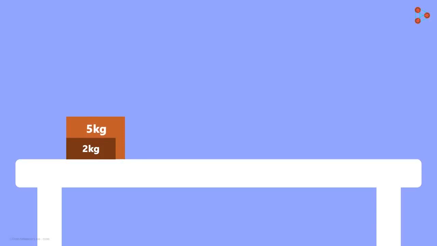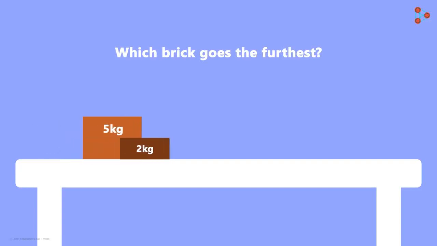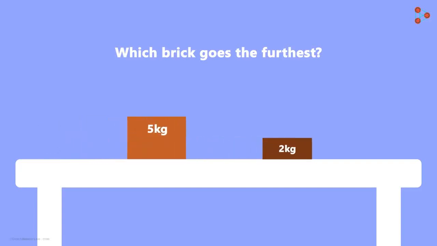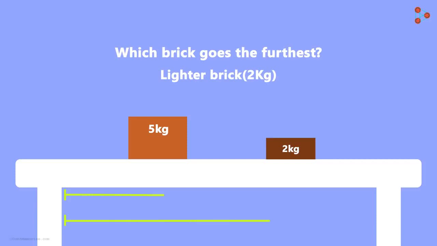Now I apply equal force on them towards the right. Which brick do you think will go further? Remember that they are both kept on the same surface, and the surfaces of the bricks are also the same. On applying the same amount of force, you will notice that the lighter brick covered more distance than the heavier one. What does this tell us?